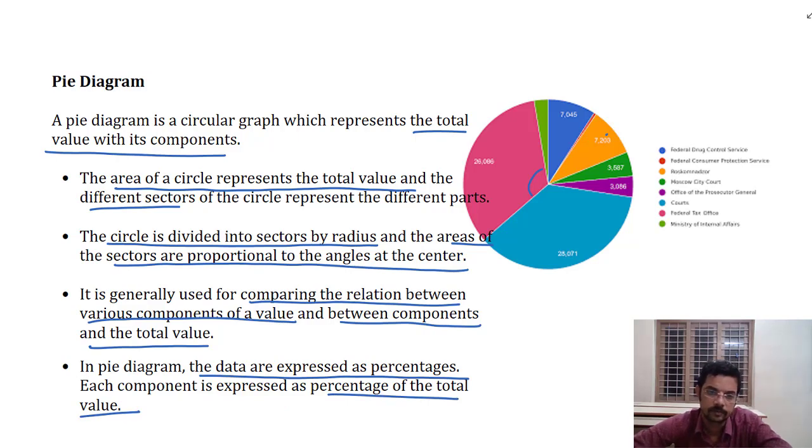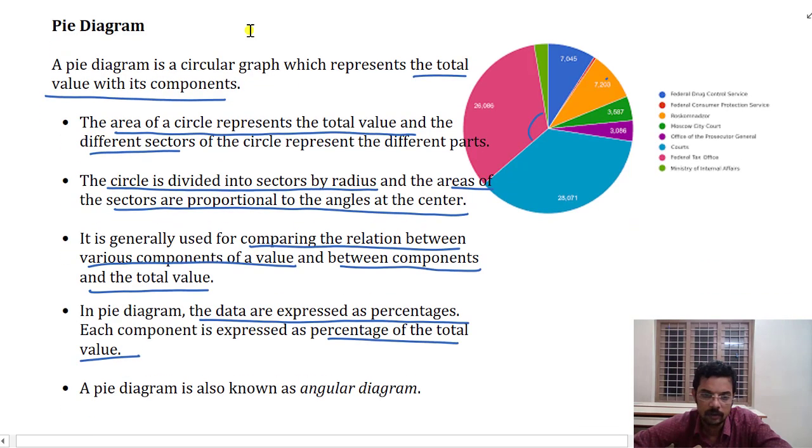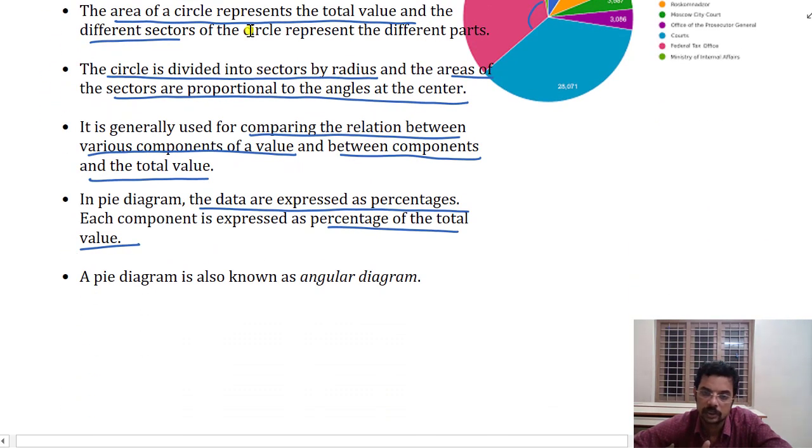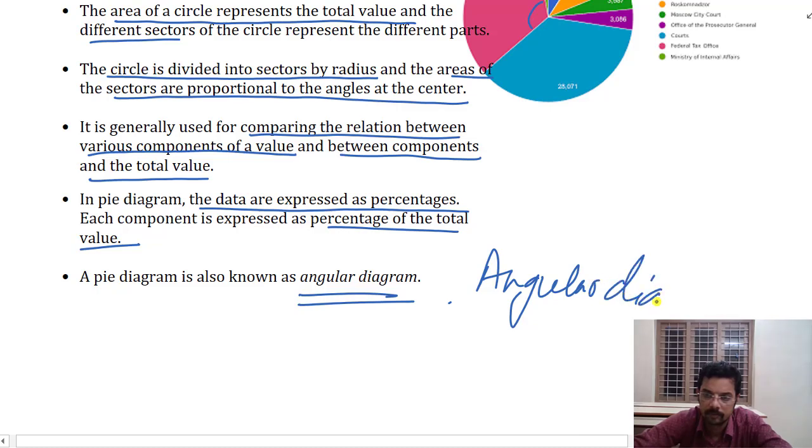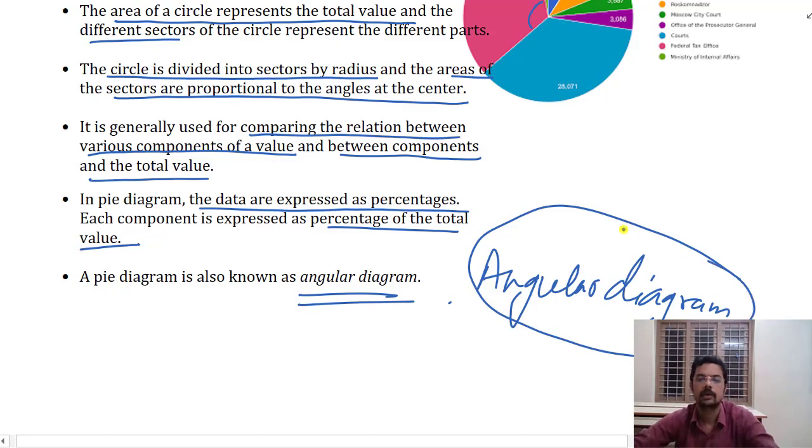Each component is expressed as a percentage of the total value. A pie diagram is also known as an angular diagram.